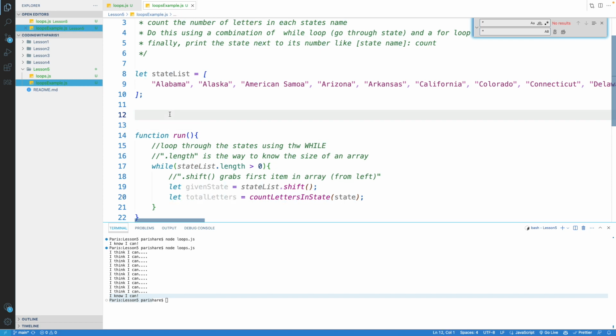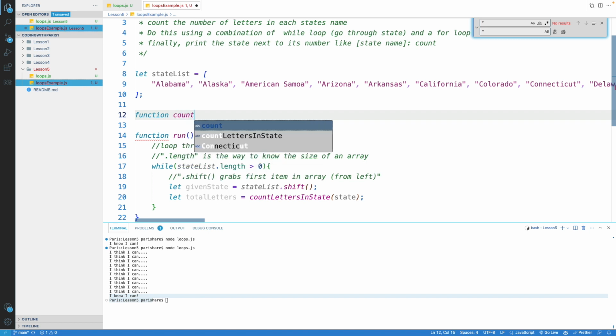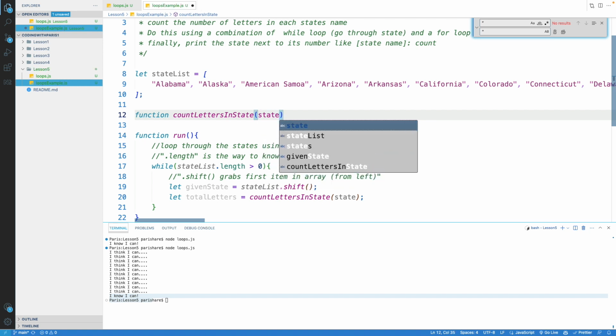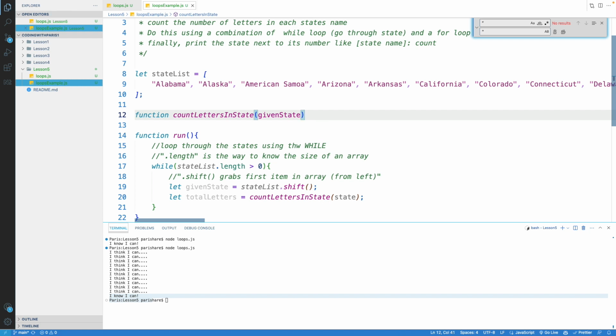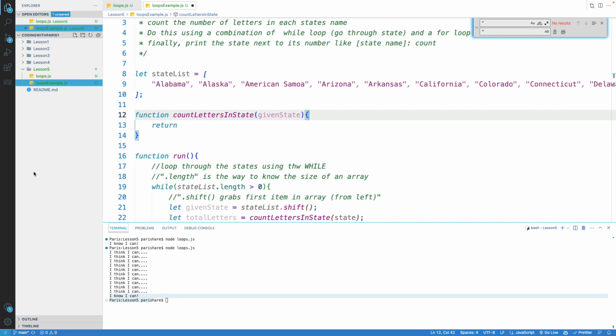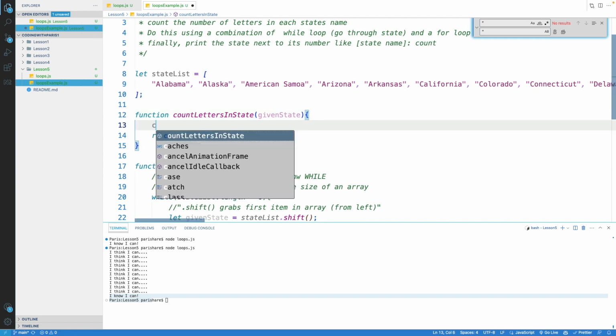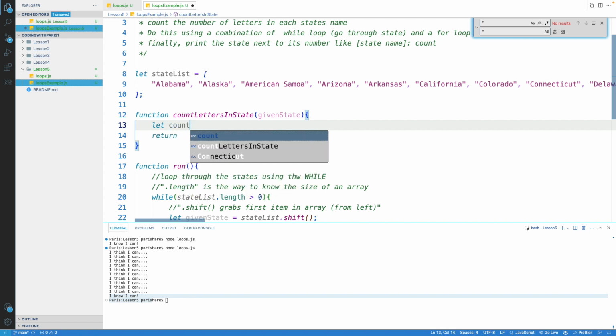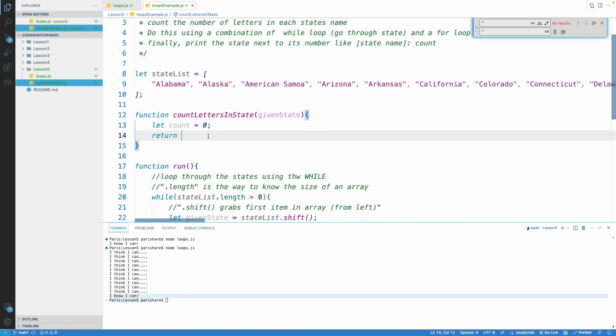We'll jump up here and create a function called countLettersInState, and your IDE will help you with that. We'll again let the given state be the parameter, and inside of here we're going to return a count. The way I typically do this type of behavior is I create a variable, let count equals 0. The reason I'm setting it equal to 0 is because I want to add to this count, and then at the end I'm going to return this count.